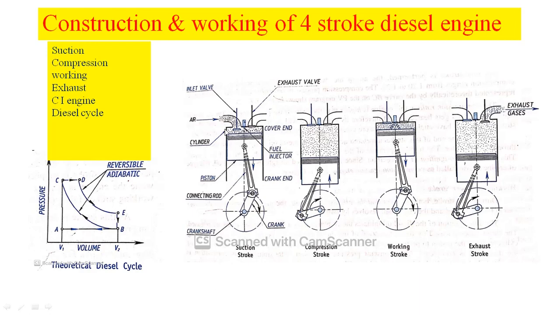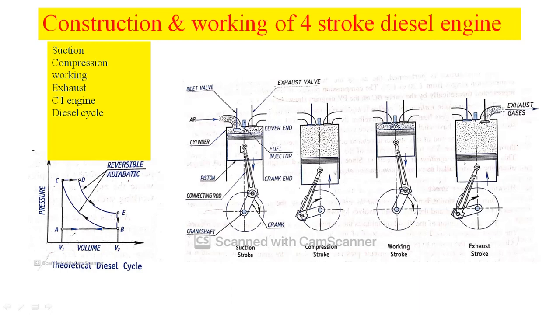So when the piston is traveling from cover end to crank end, the pressure inside the engine cylinder goes on reducing here. Initially, the volume is V1, and when the piston moves towards the crank end, the volume will be V2. When there is an increase in the volume of the engine cylinder, the pressure inside the engine cylinder will be lower than the atmospheric pressure. Due to that, a pressure difference is set up.